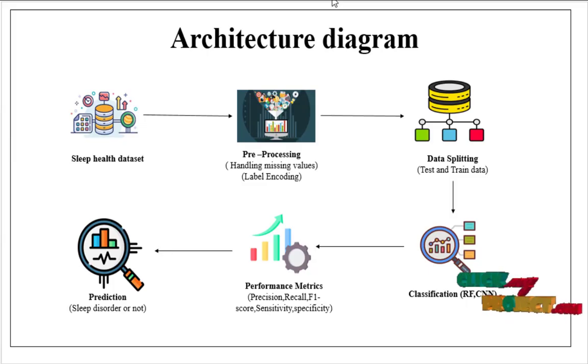This is our workflow diagram. First, we collect the dataset from Kaggle and carry out the pre-processing step, handling the missing values and label encoding, and then data splitting. The whole dataset is split into train and test, and carried to the classification models. I used two models, a random forest and a convolutional neural network, and then the performance metrics are calculated: precision, recall, F1 score, sensitivity, specificity, and finally the prediction, sleep disorder or not.